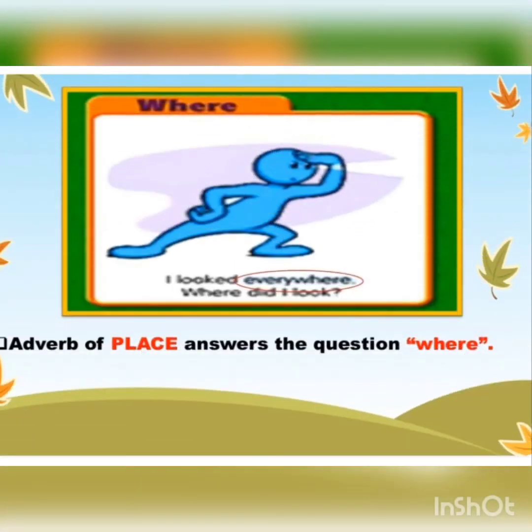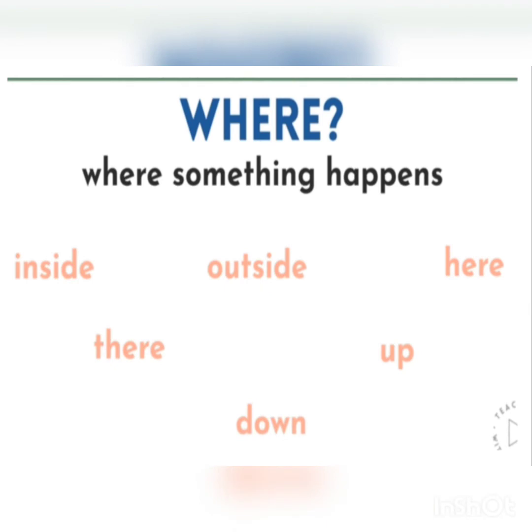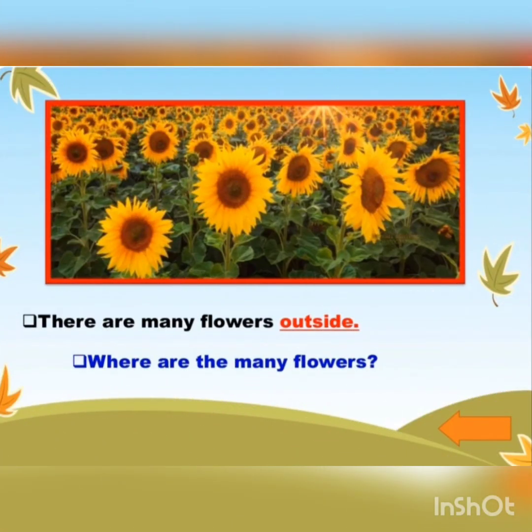Now we will understand adverb of place with the help of some examples. First of all, see the words which are used for adverbs of place. Inside, outside, here, there, up, down. All these words give us the information of the place. Now see this example. There are many flowers outside. So where are the many flowers? Outside. So outside is an adverb of place.